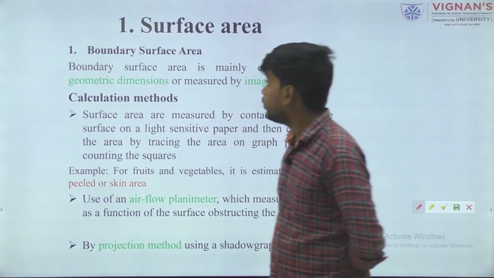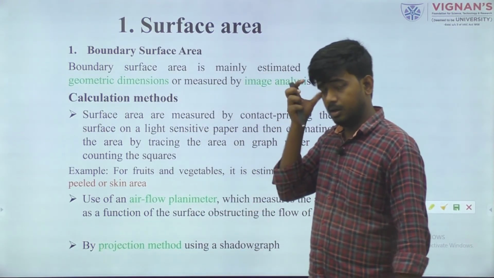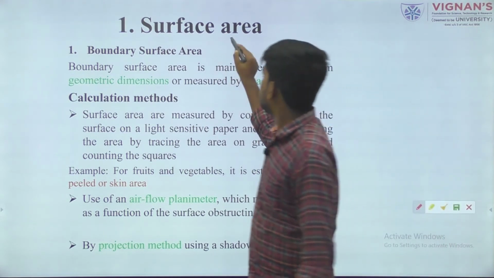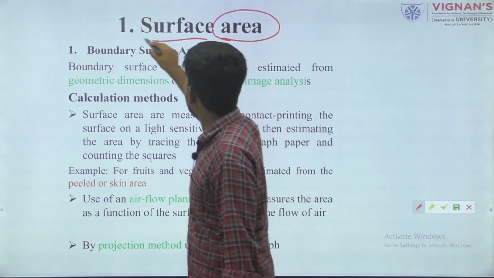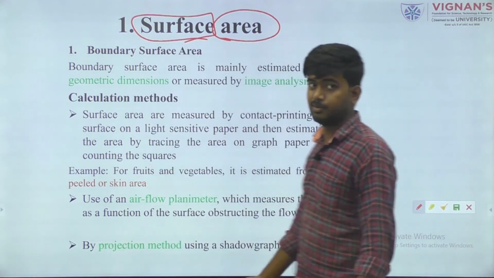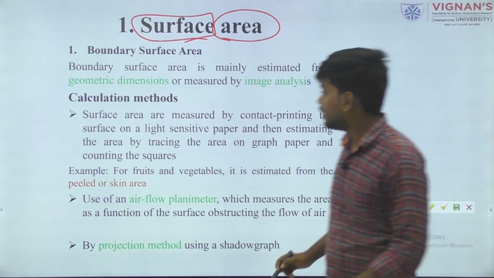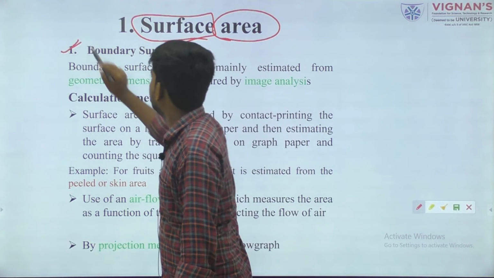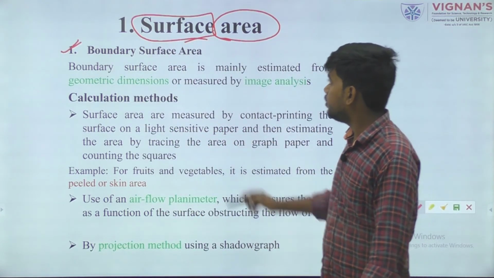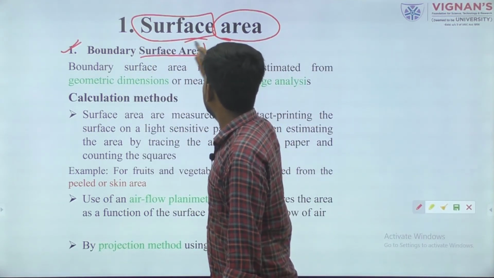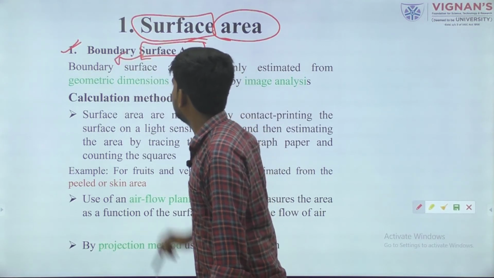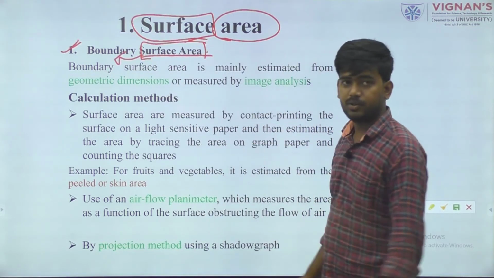So next topic we can come to is surface area. Surface area means the area that is associated with the surface. Simply, in one line, or we can segregate it into different forms. The first one is classified as boundary surface area, the surface area that is associated with the boundary layer. How can we estimate it?